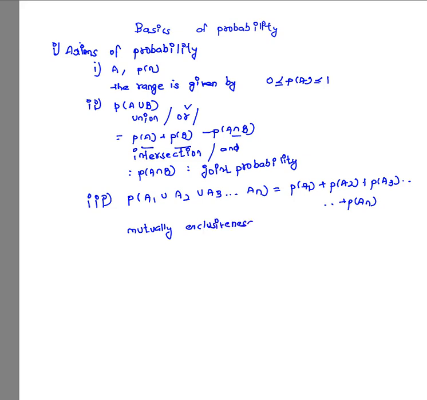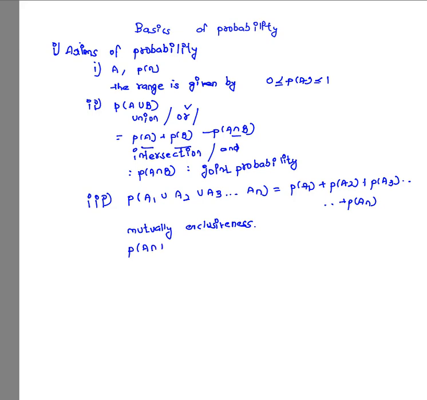Mutual exclusiveness, in plain English, means that if some events A and B are mutually exclusive, then if A occurs, B doesn't occur, and if B occurs, A doesn't occur. It means that both will never occur together, and the chance of occurrence of both together is simply zero. So in terms of set theory, I can write it like this.